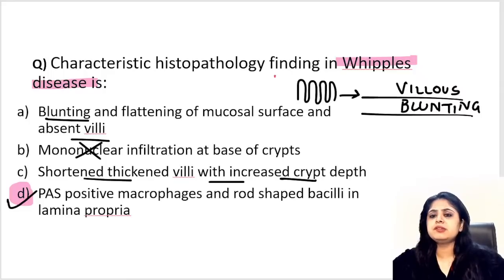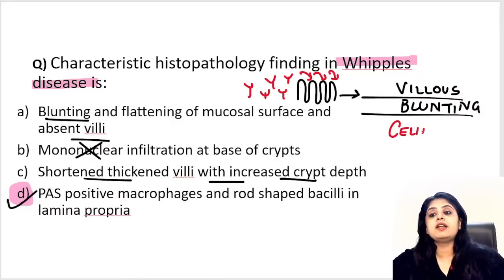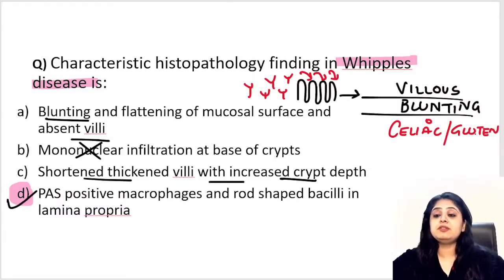Some antibodies must have come. They must have attacked these villi, and that is why the villi have gone flat. That is seen with that gluten disease. Exactly, the celiac or the gluten disease, where people have gluten sensitivity. That is when antibodies are formed, and that is why villi will go flat. So whenever villus is written as flat, that is a problem in gluten, not in Whipple's.